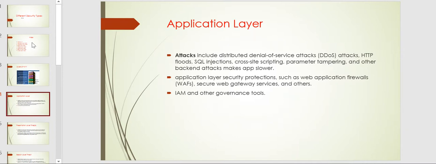Coming to the first threat, which happens in the application layer. You might need some visualization for this. The application layer faces denial of service attacks, HTTP floods, SQL injection, cross-site scripting, parameter tampering, and other backend attacks.